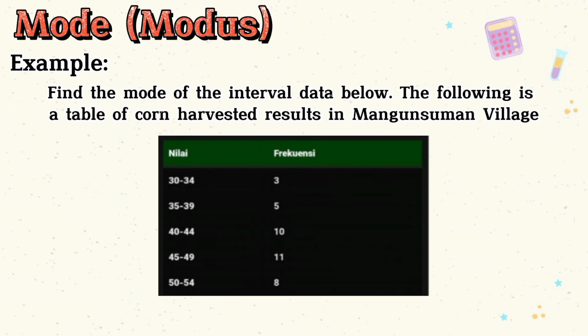The first is 30 to 34, the second 35 to 39, the third 40 to 44, the fourth 45 to 49, and the fifth 50 to 54. In the table, there is also a frequency. The first 3, the second 5, the third 10, the fourth 11, and the fifth 8.